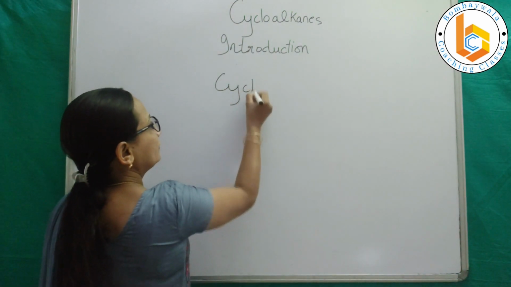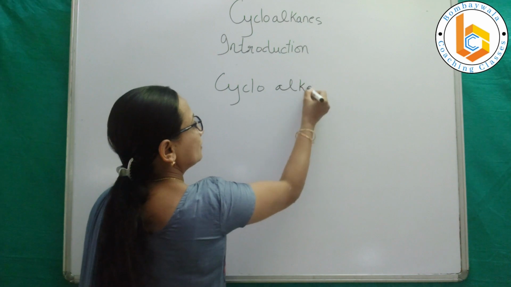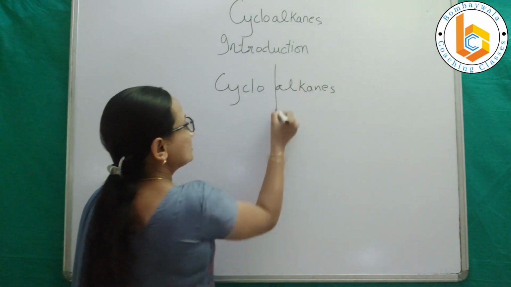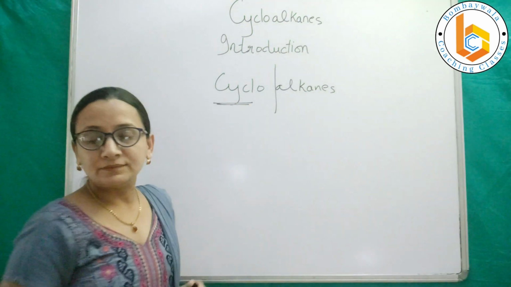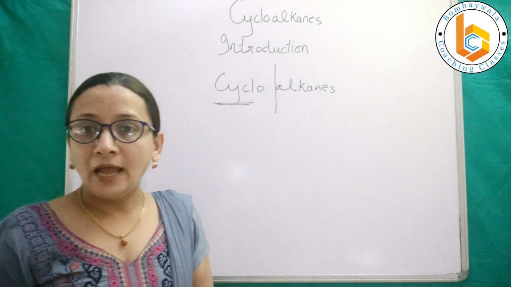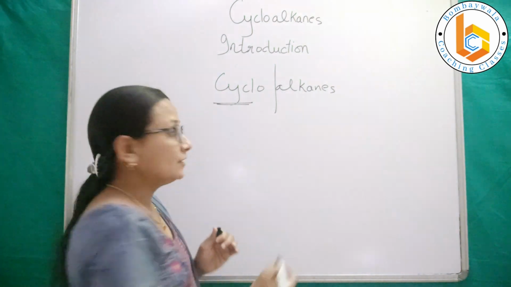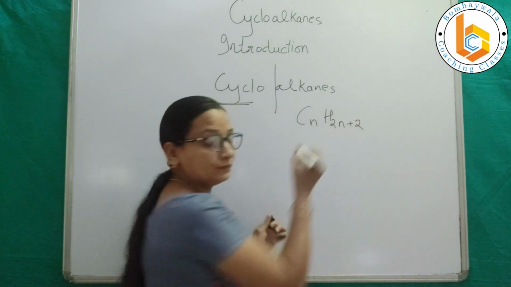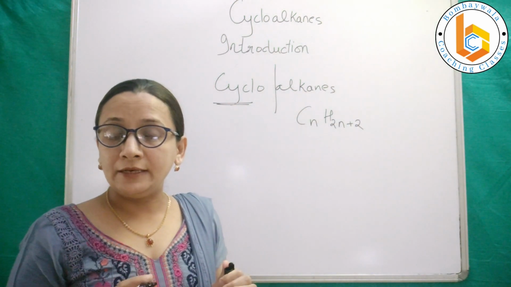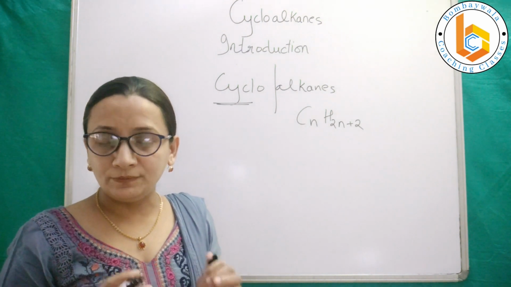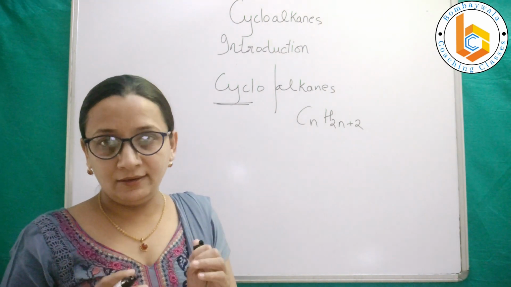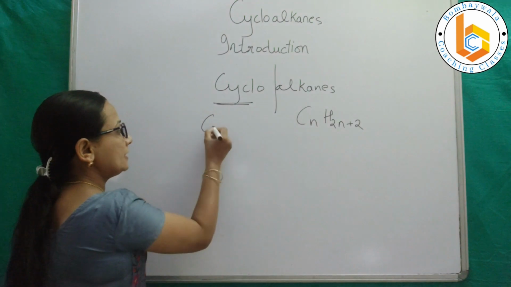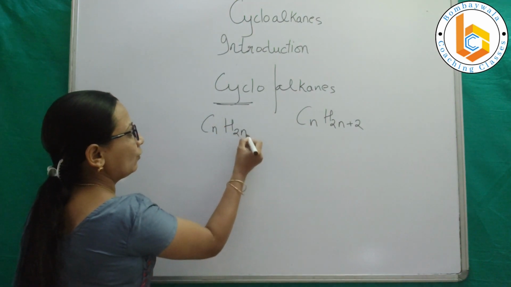Cycloalkanes are nothing but alkanes which are in a cyclic fashion. We know that the general formula for alkane is CnH2n+2. But cycloalkane has a general formula CnH2n only.